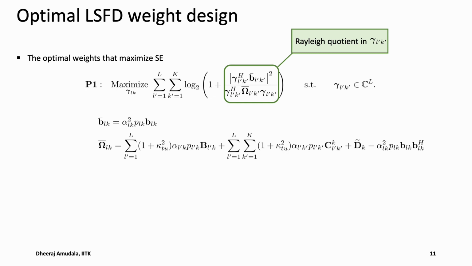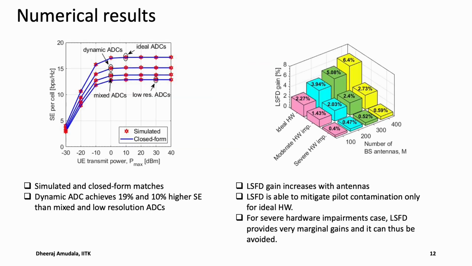Maximizing the sum SE can therefore be reduced into maximizing each user's SINR over its particular gamma LK. And by leveraging this Rayleigh quotient, we obtain the optimal value of LSFD vectors to be this omega LK inverse B bar LK. Sorry. And using this, we then try to numerically analyze the performance of the system.